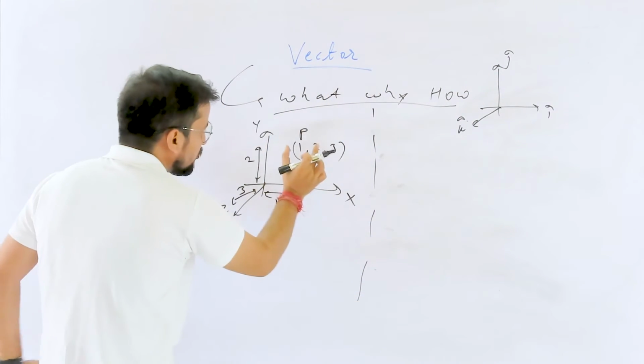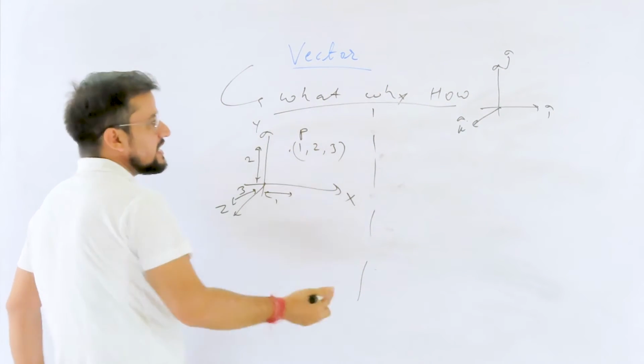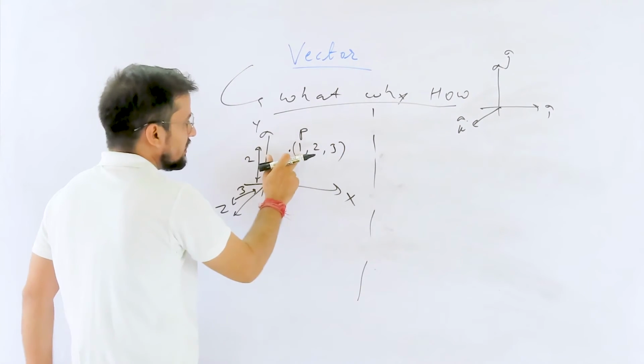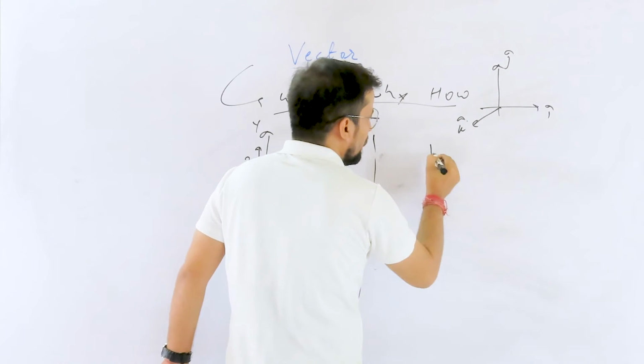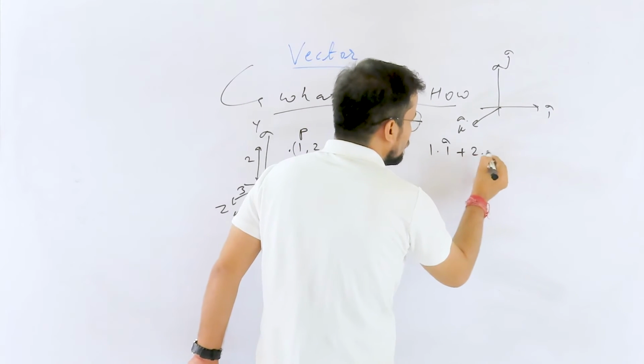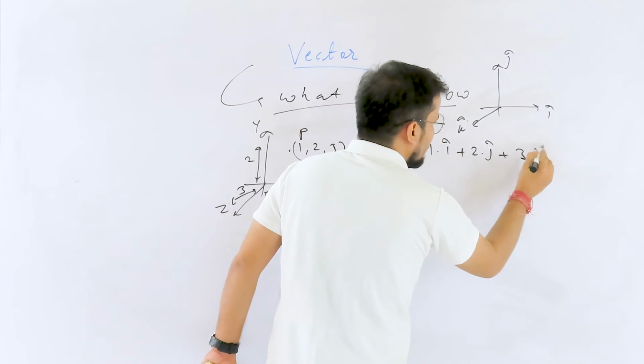Suppose we have to write this particular point. It is moving 1 unit in the x direction, for which we use i cap, so 1 i cap plus 2 j cap plus 3 k cap.